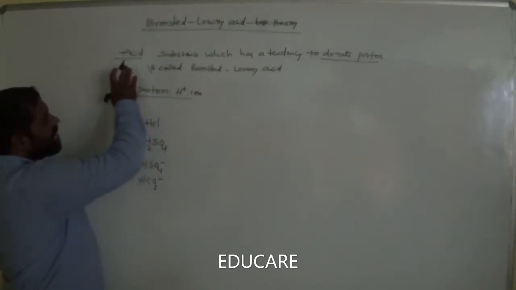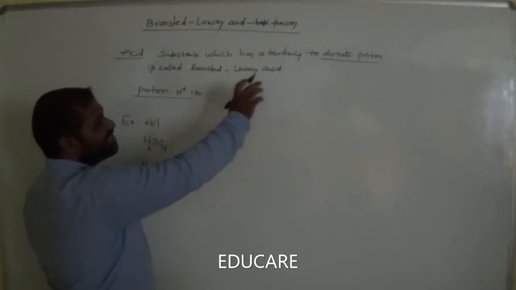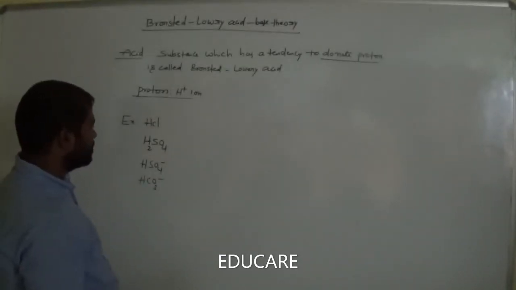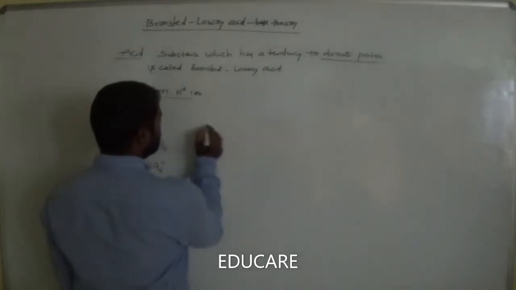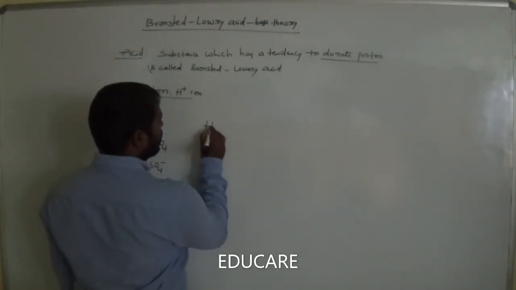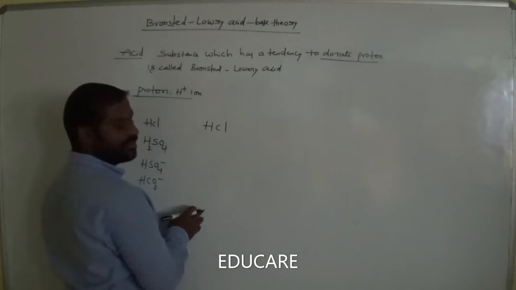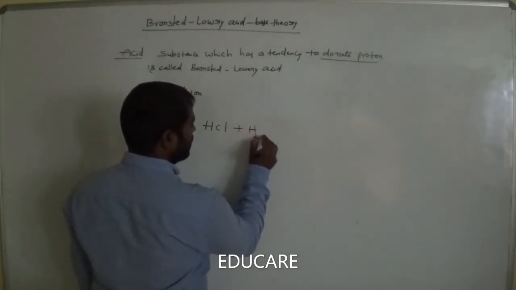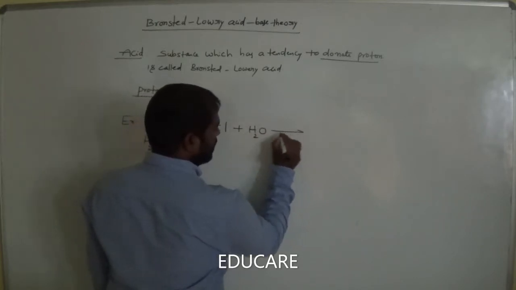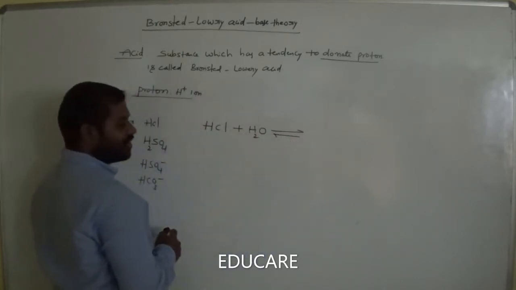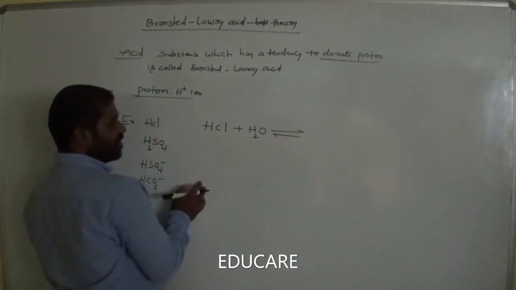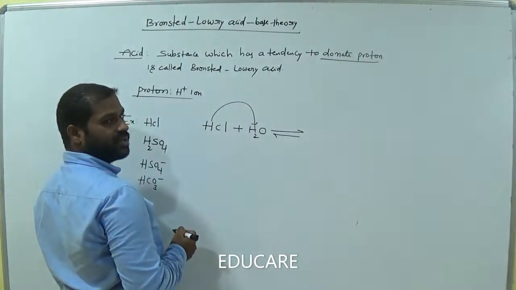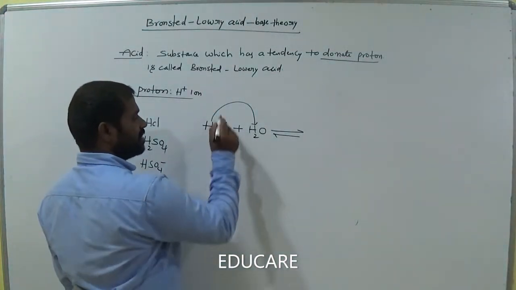So a Bronsted acid is a substance which has a tendency to donate a proton. Let's see an example. HCl when treated with water: HCl donates the proton to this water molecule.